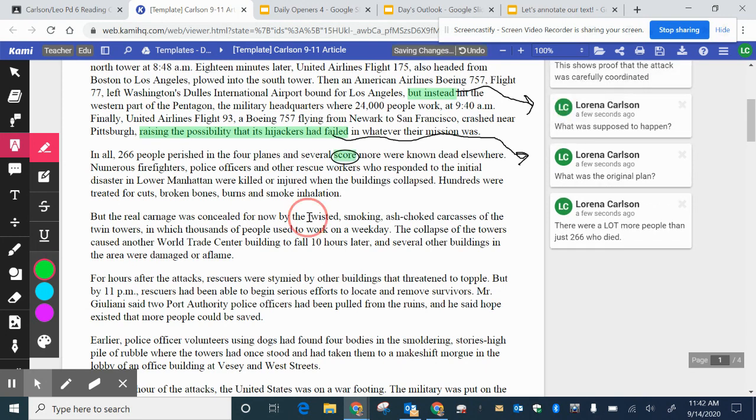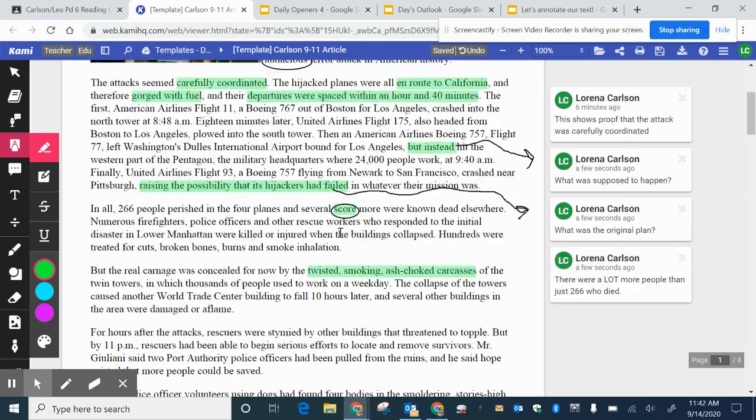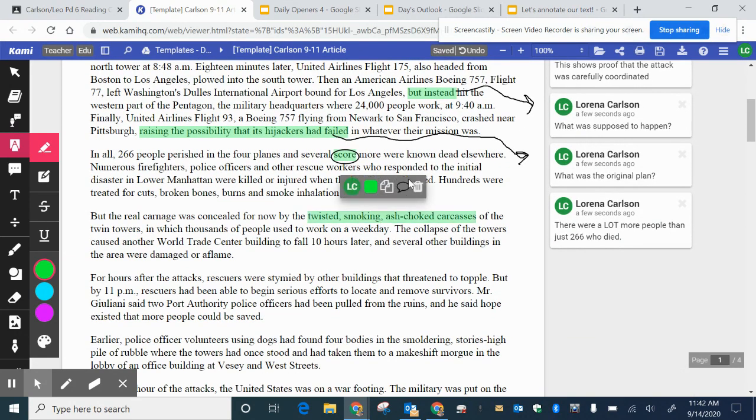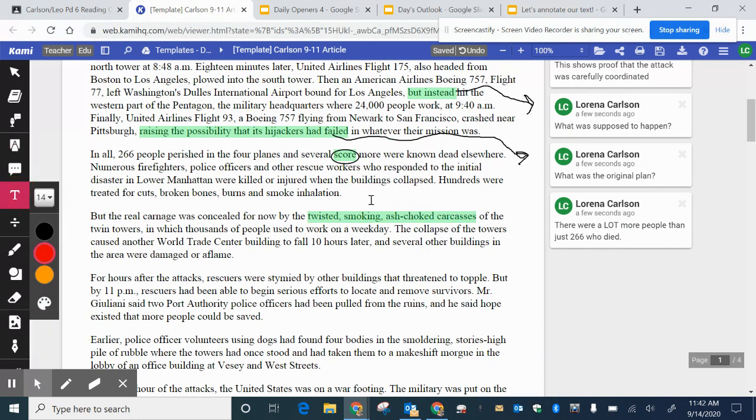I really was interested in this word choice that the author used here. He wrote twisted, smoking, ash-choked carcasses. So I'm just highlighting that because while it might not be an important note, it did draw my attention. So I'm going to add a text box this time.